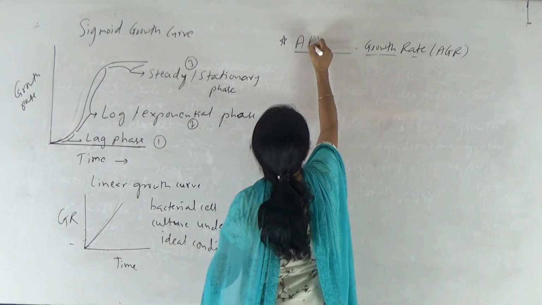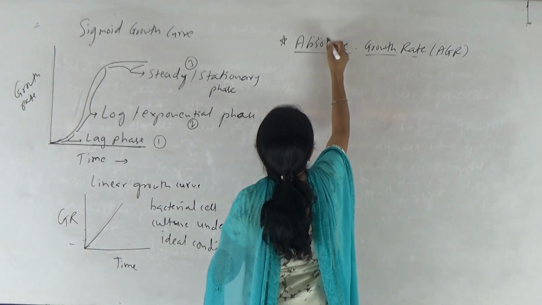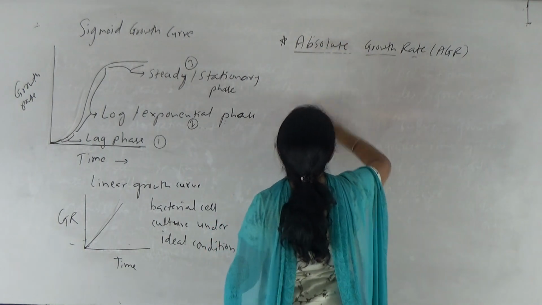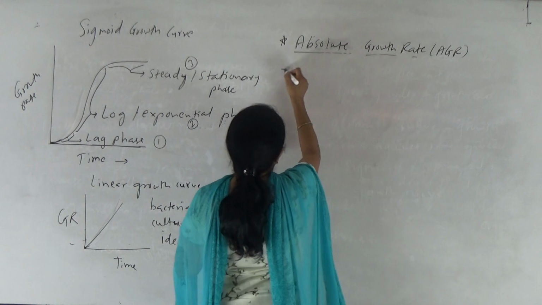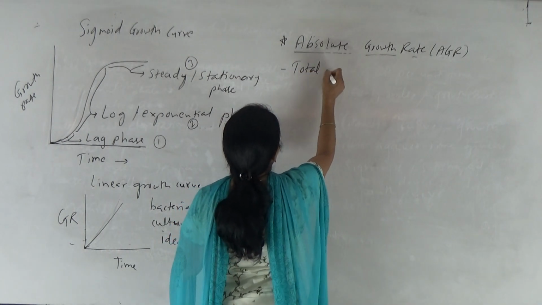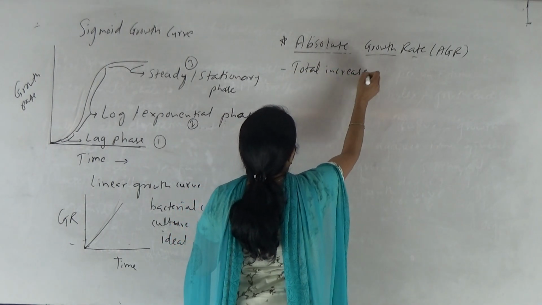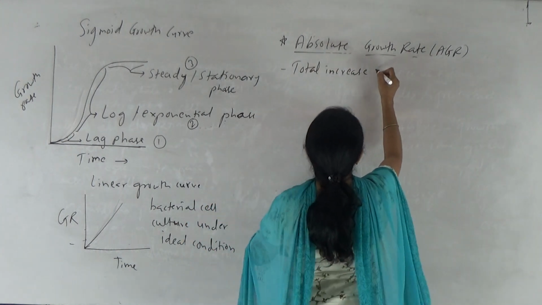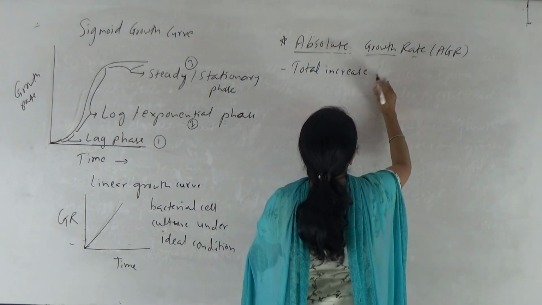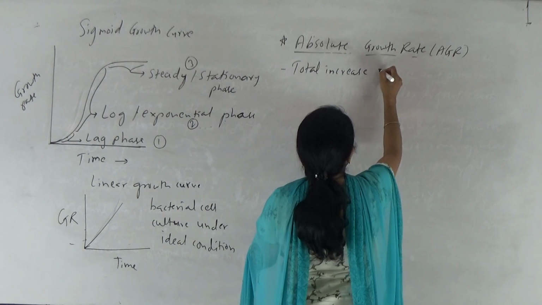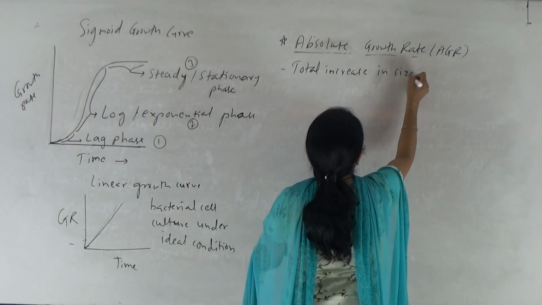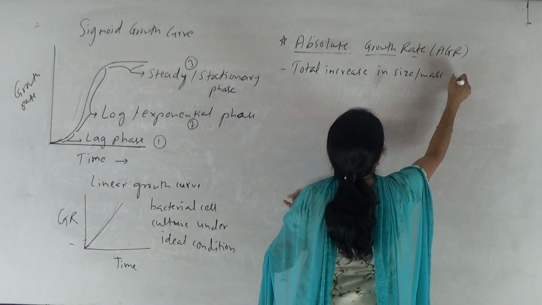It is known as absolute growth rate, right? So that is AGR. What is it? It is total increase in size or mass per unit time.